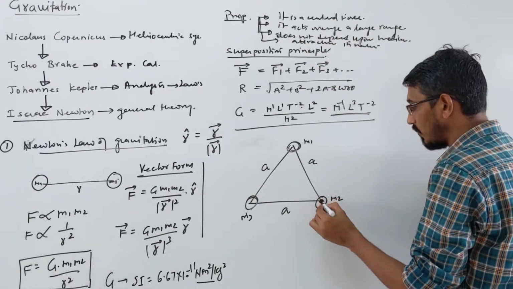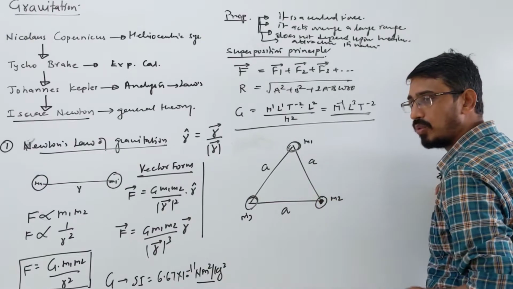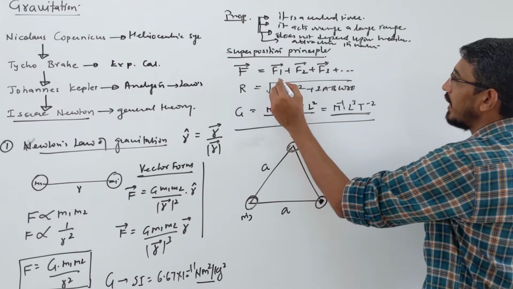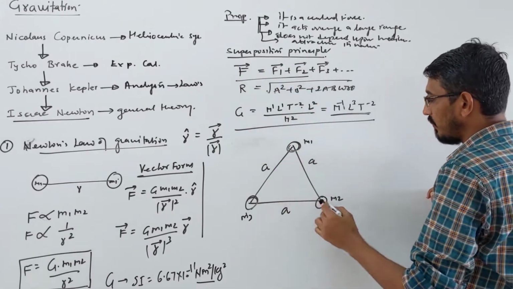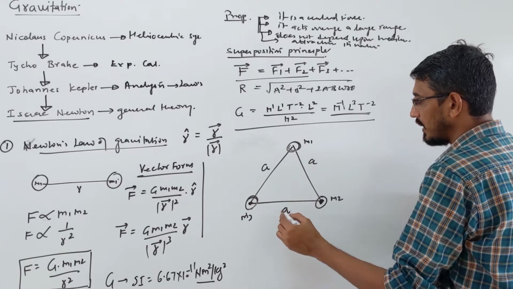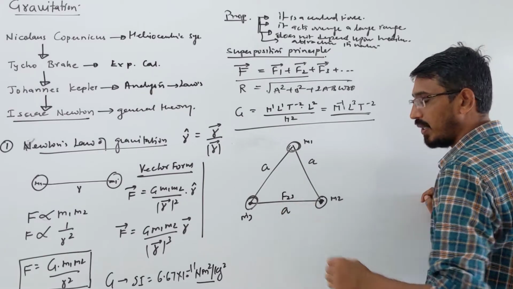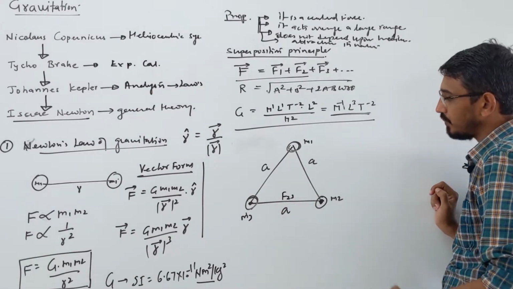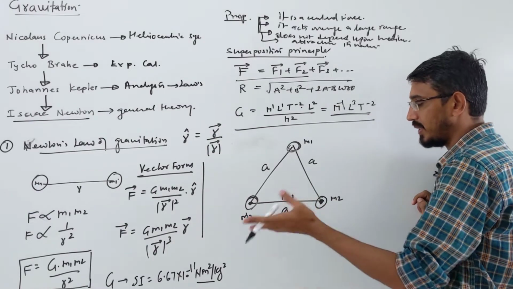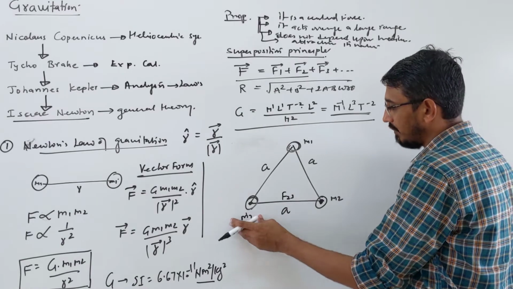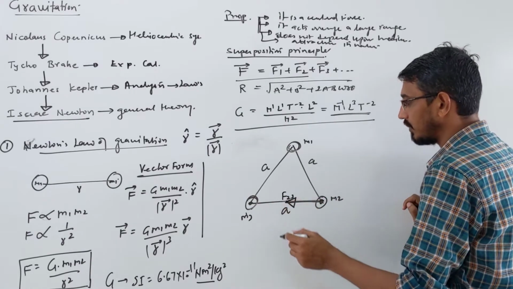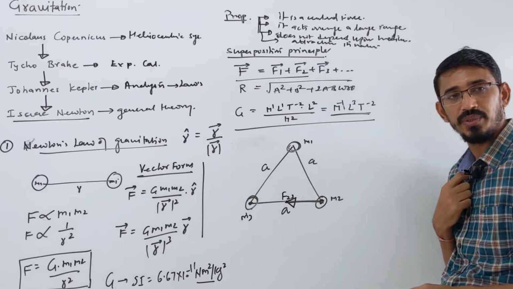I am asking what is the net force on mass m2 due to these two forces. So what do you do? You have to write the vector rule. First you find the force between any of these. Suppose you find the force between m2 and m3, and call it F23 or F32. We want to find the force on m2, so what is the force due to m3? m3 will attract that mass in that direction. The value I am calling F23.